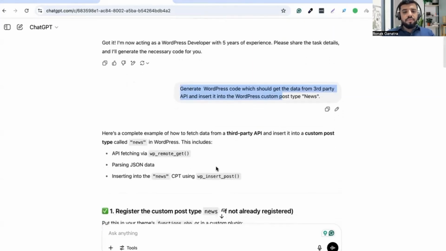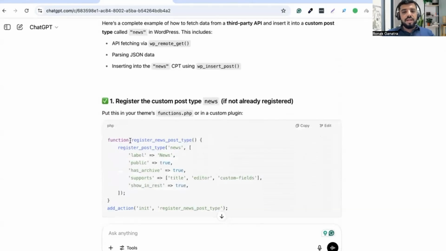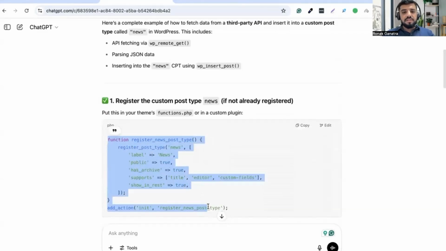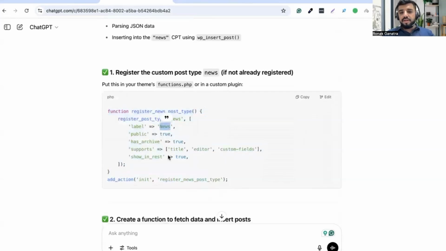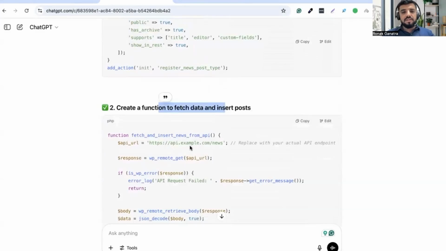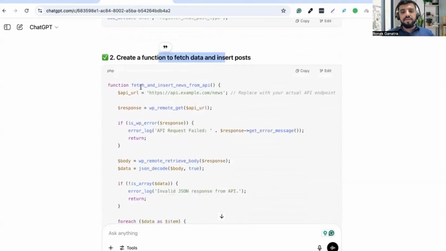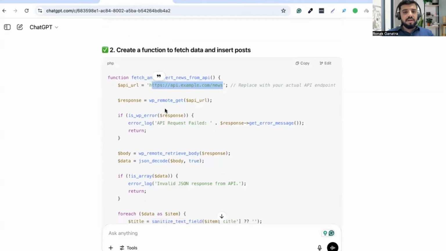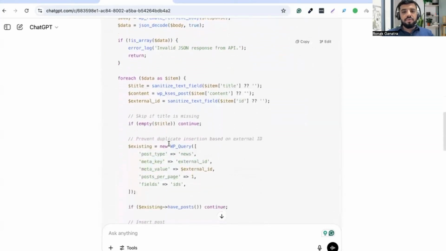So let us see what we are getting. Here I am getting the complete code, like the register post type function. Here I am getting all the details like add news, etc. Here we can see the page data details, as I haven't given any API details, so it took a reference or example API URL. Here it mentioned wp_remote_get, and all the code is done.